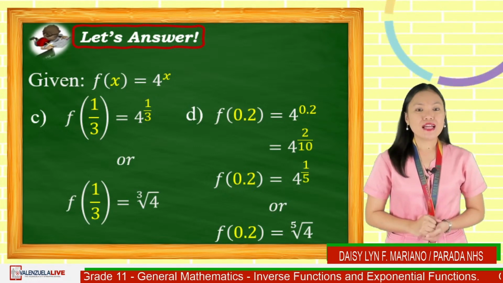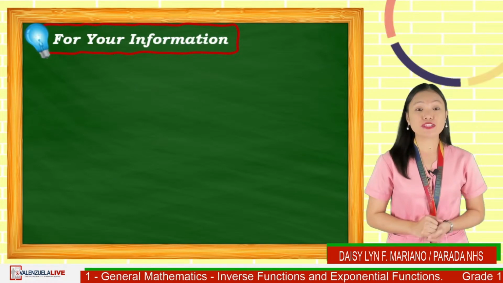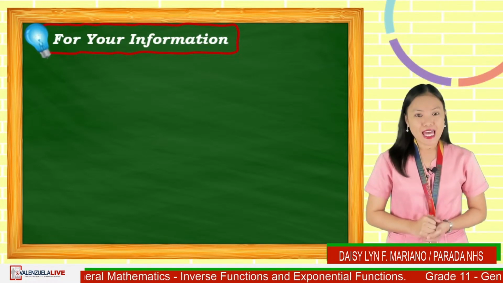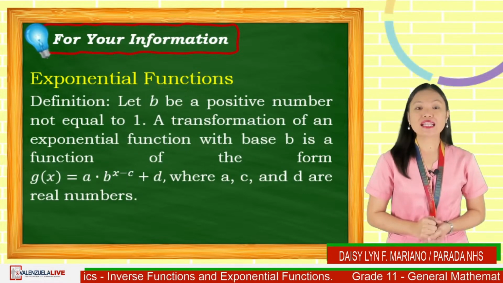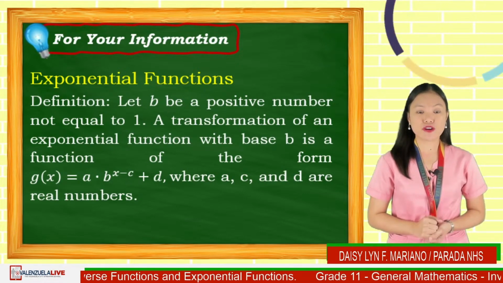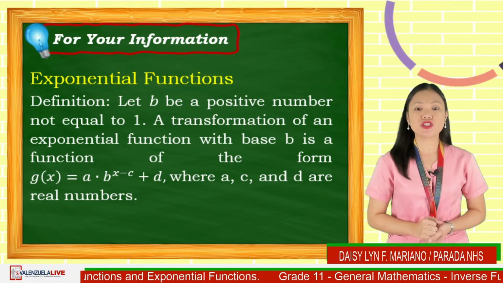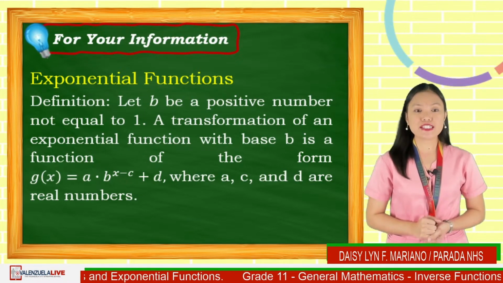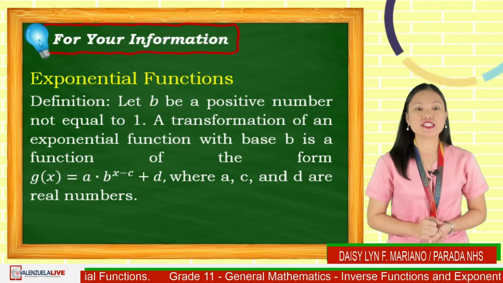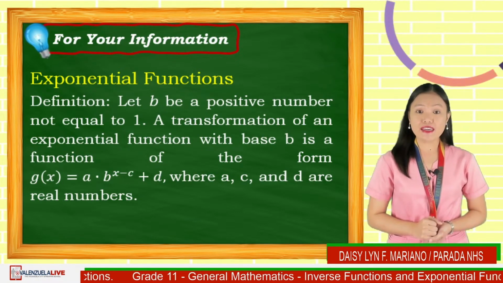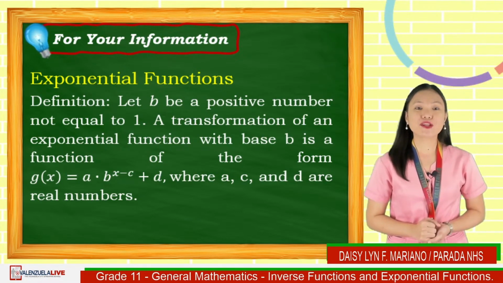Nice! Let us have another definition about exponential functions. Let b be a positive number not equal to 1. A transformation of an exponential function with base b is a function of the form g of x is equal to a times b raised to x minus c plus d, where a, c, and d are real numbers.